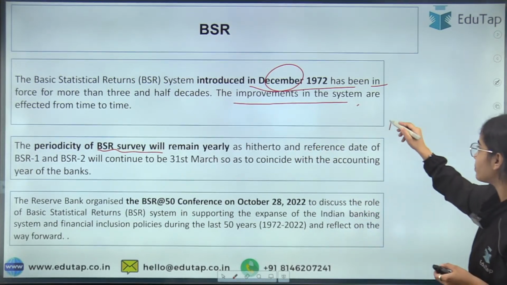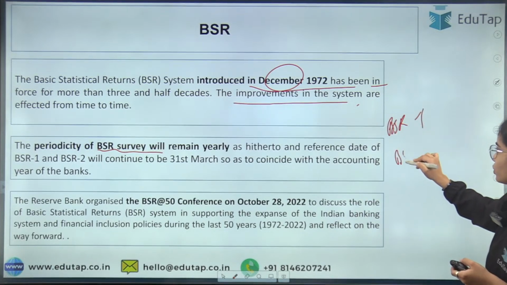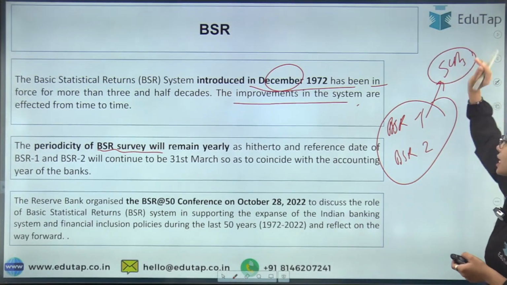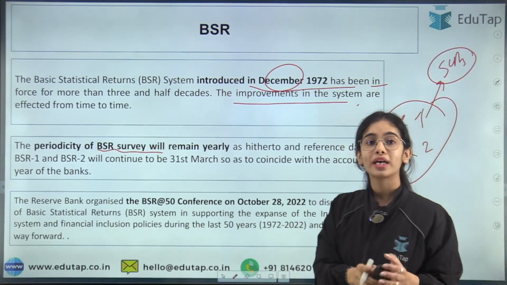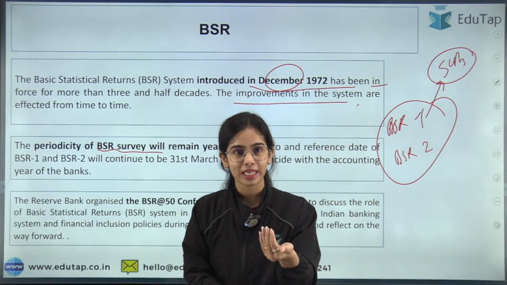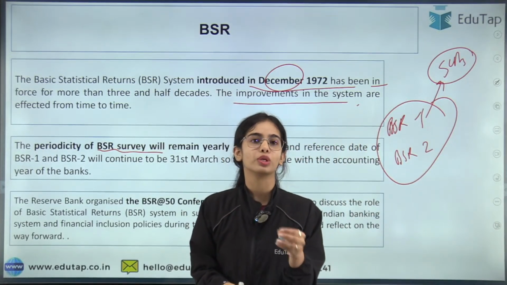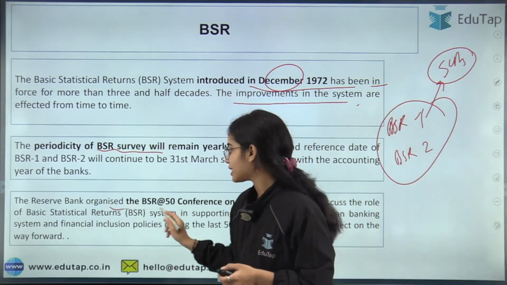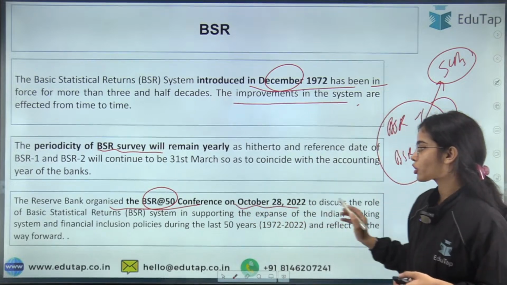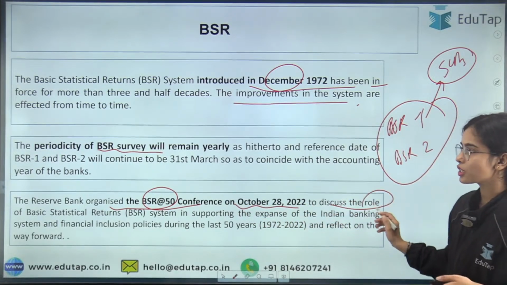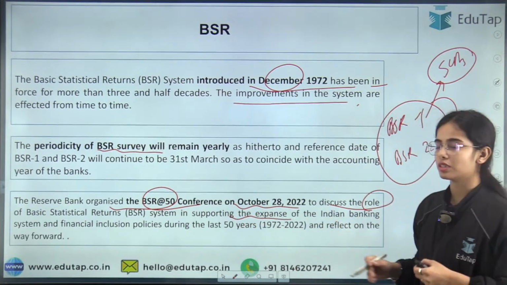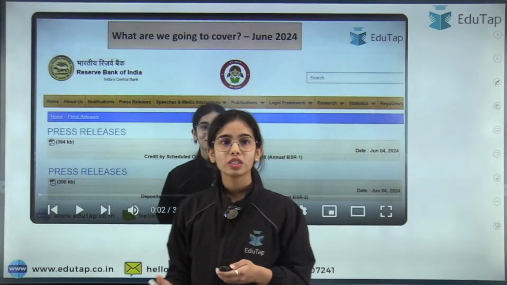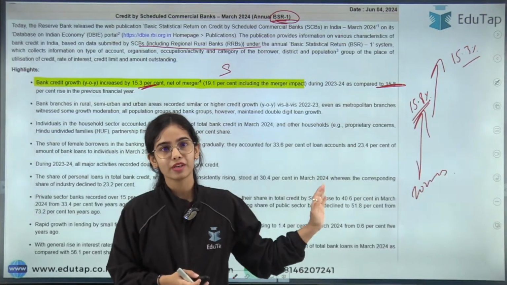Now the Basic Statistical Returns 1 and 2 both tell you about the data for the scheduled commercial banks, including the regional rural banks, while the Financial Stability Report, when it talks about the SCBs, is not specifically including the RRBs. Okay, that is the basic idea. Next, the Reserve Bank organized the BSR at 50 conference on October 28, 2022 to discuss the role of the BSR system in supporting the Indian banking system with a database. Okay. Now the deposit data and the credit data we have discussed.